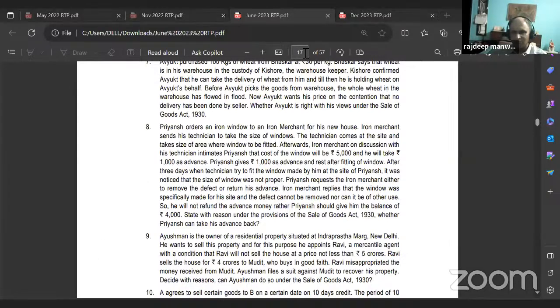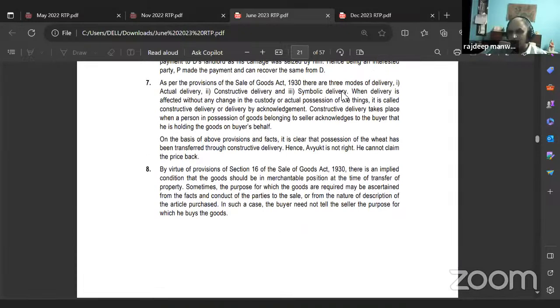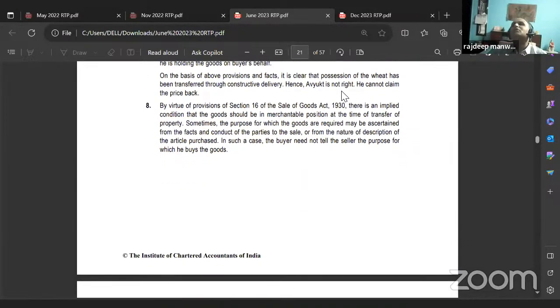Can anybody tell me whether he can take his advance back? Yes, sir. Why? Because the merchant didn't give him what he wanted. Correct. The goods should be of merchantable quality, right? If they are not given as per the specification, there is a violation of implied condition and the contract becomes null and void, right? Okay, you can read the answer, Bhavna.